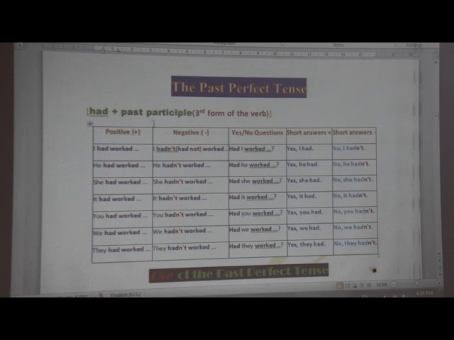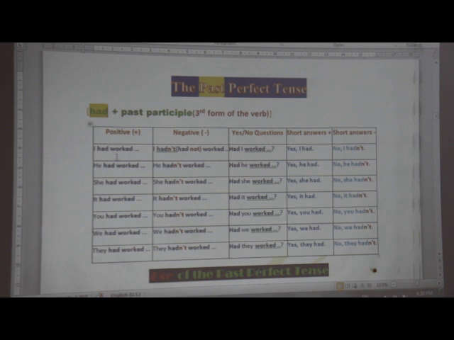And here, the same form as the present perfect. We need the verb to have, but in the past. Pay attention: the past perfect. So, for the past perfect, we need had, not have or has. We need had plus the past participle, or the third form of the verb.